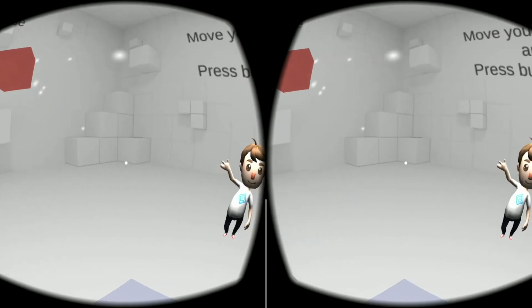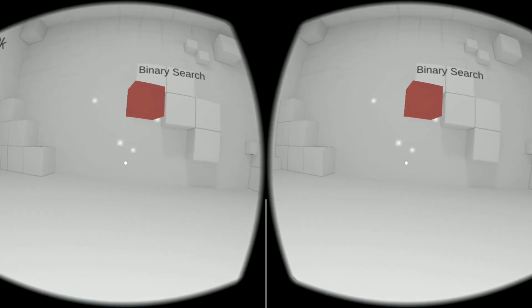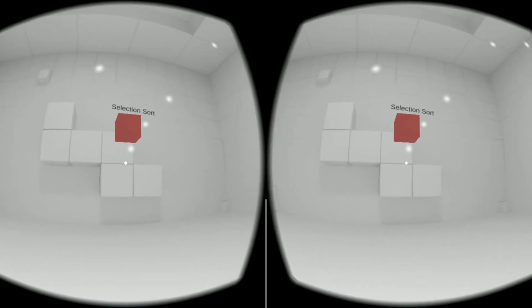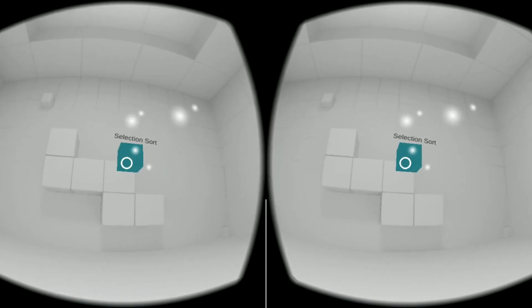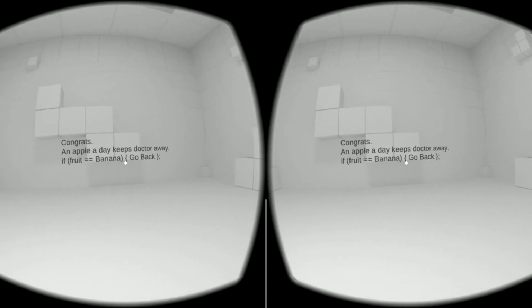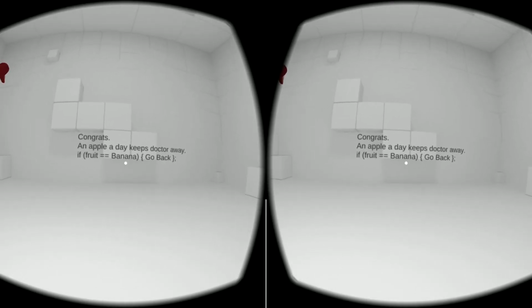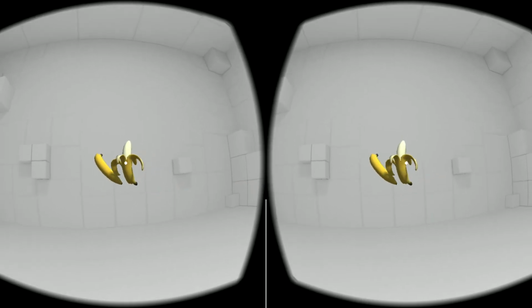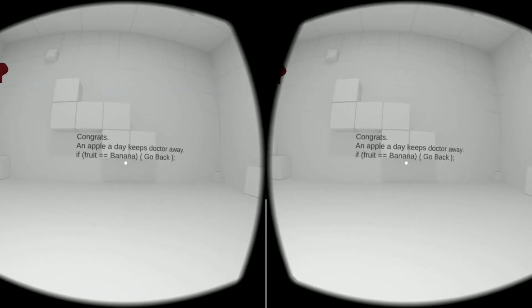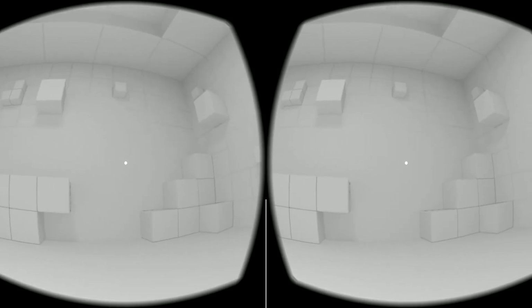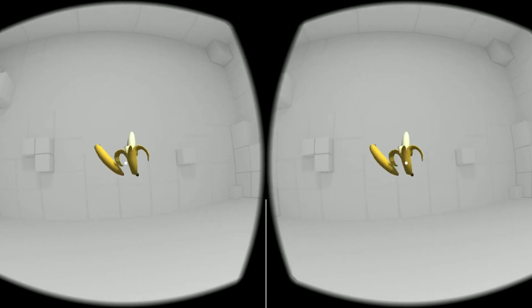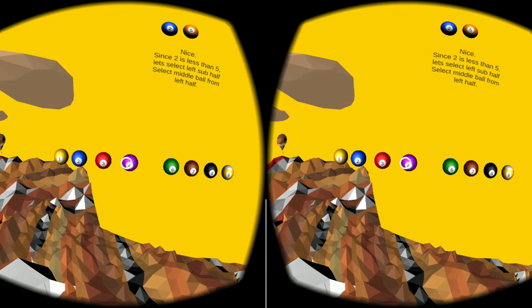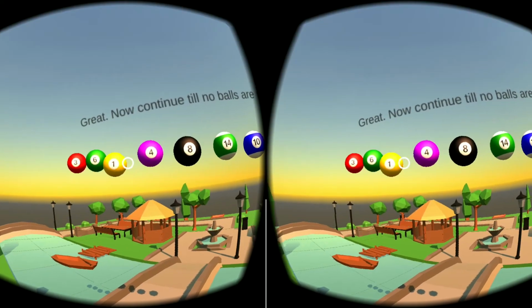The prototype primarily consists of three modules. The first being the learning module, where students can learn programming concepts through interactive activities or tasks. For example, let's look at the if-else concept. Fruits are scattered around the room, and the task is to find a banana. A simple code will be displayed to the user, making it simple to understand the concept. Likewise, we have included binary search and selection sort concepts in the prototype.